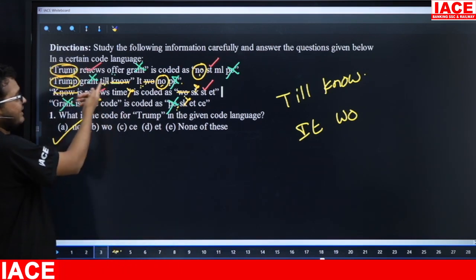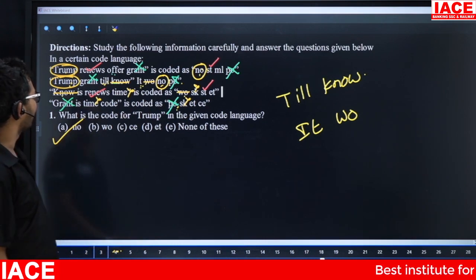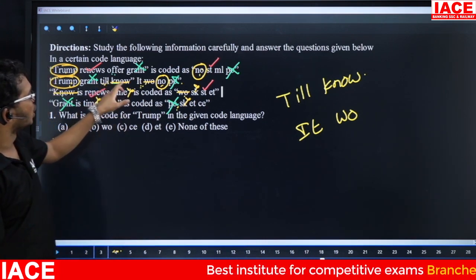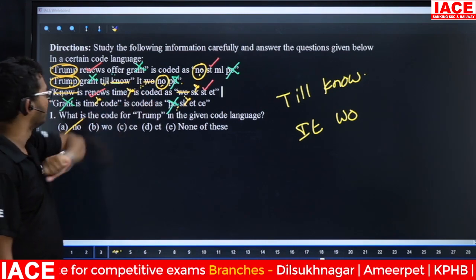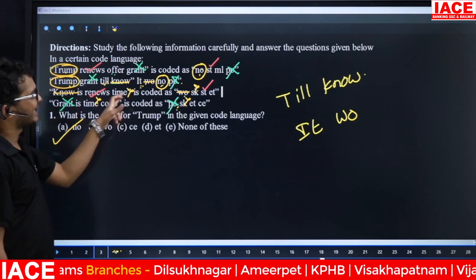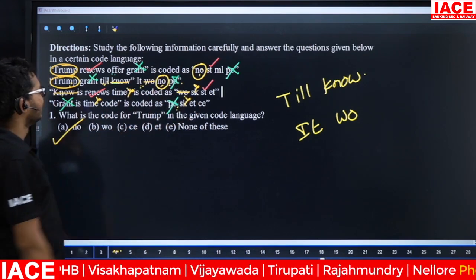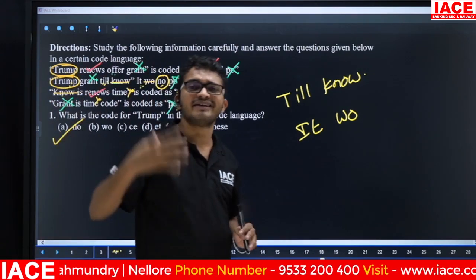Next, see here. Next one, here till. Remaining information is till. Remaining code is what? IT. Next one is what? No. Here line. That means here also line means what? WO. Next one, here time. Next, here like wrong. Here also wrong means what? SK. That means friends, check here. Here we are going to take the first line, then we are comparing with all the remaining lines.